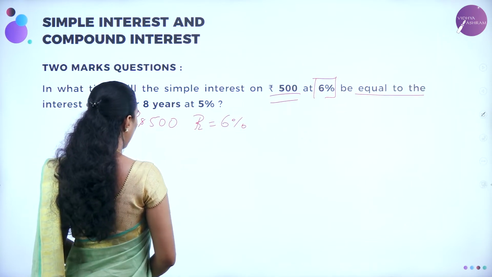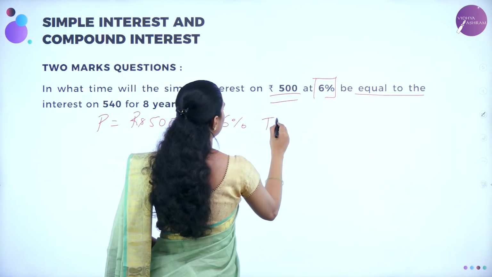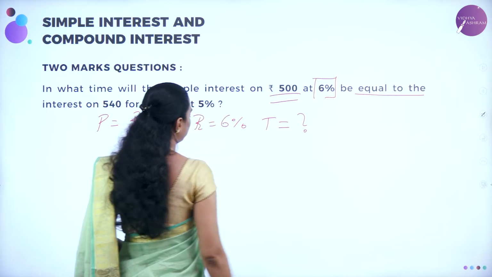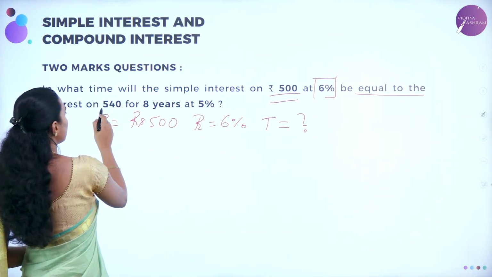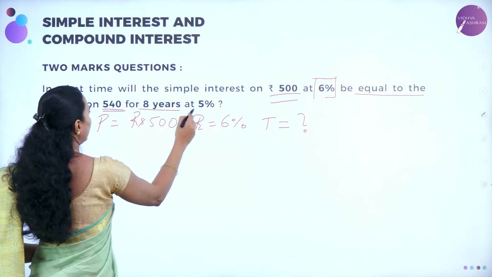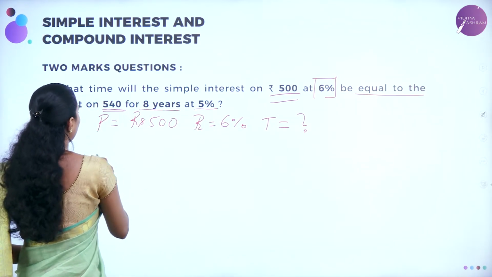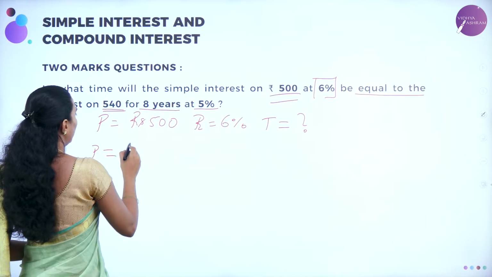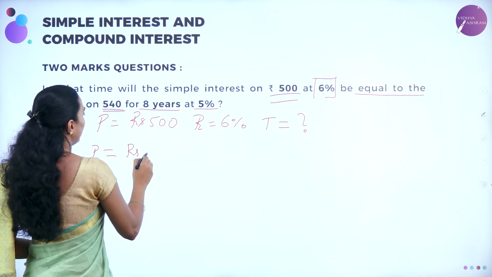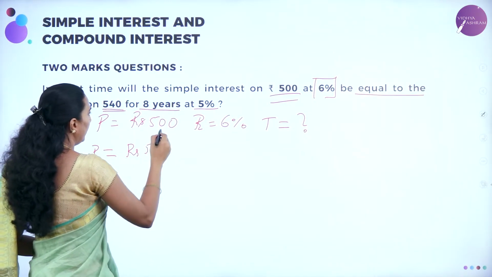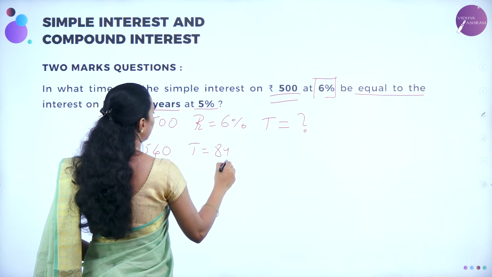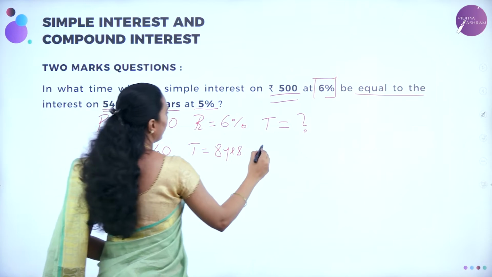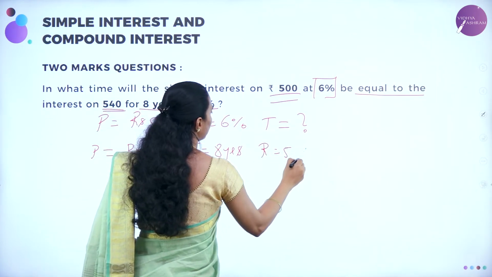Therefore, we need to calculate T for this one. Next, for the interest on 540, 8 years at 5%, the principal amount is rupees 540, T is 8 years, and the rate of interest is 5%.